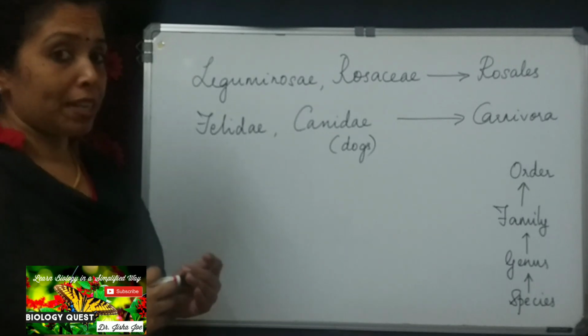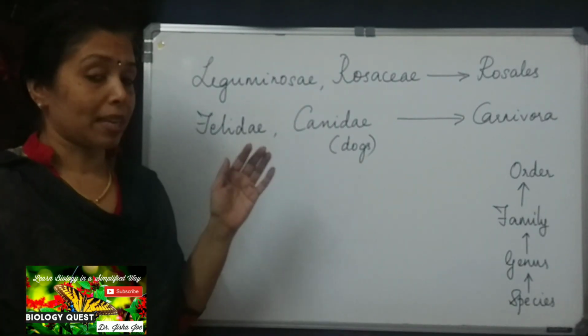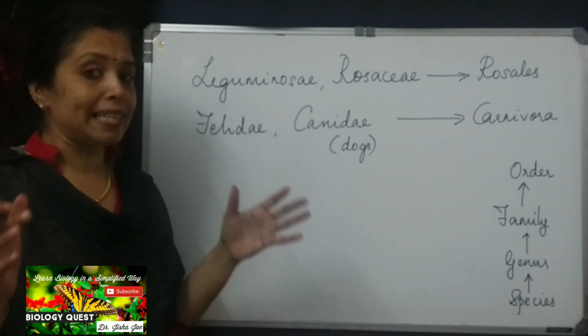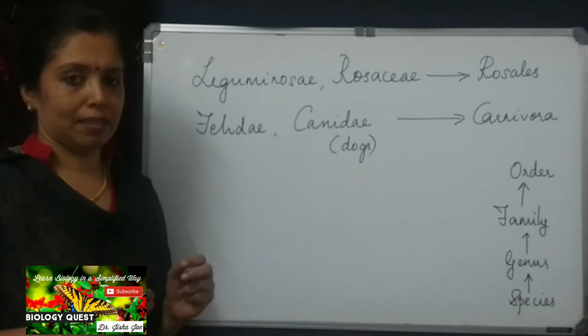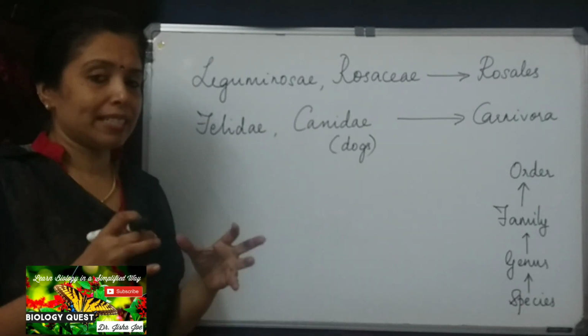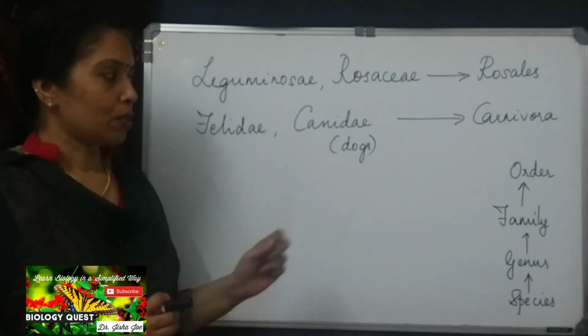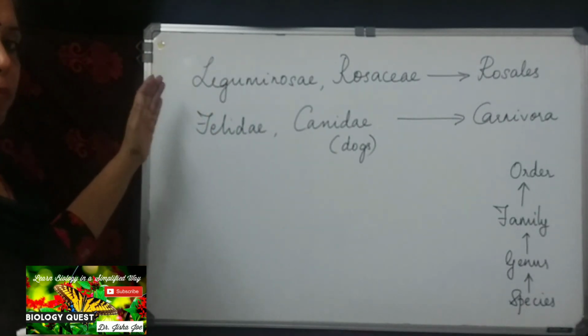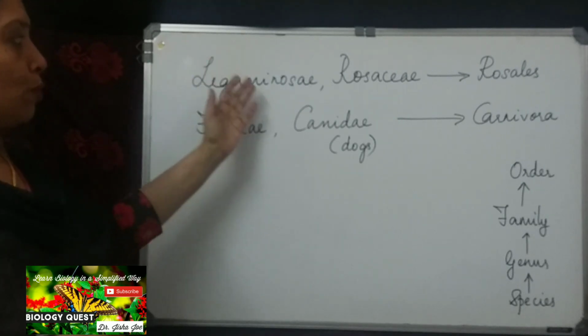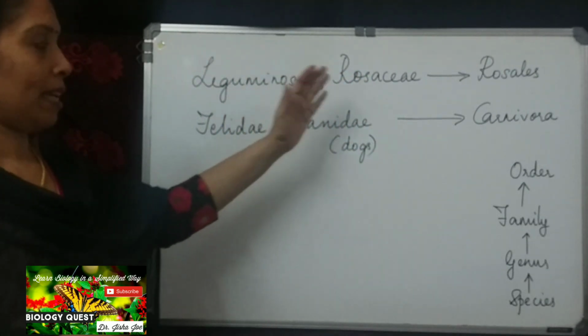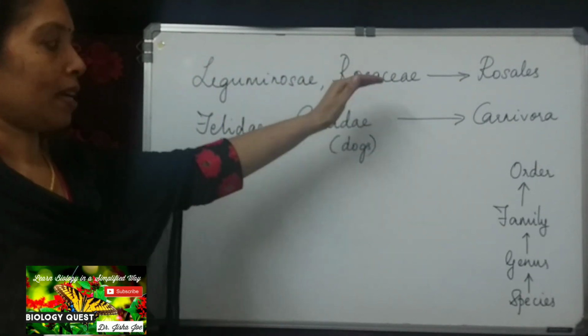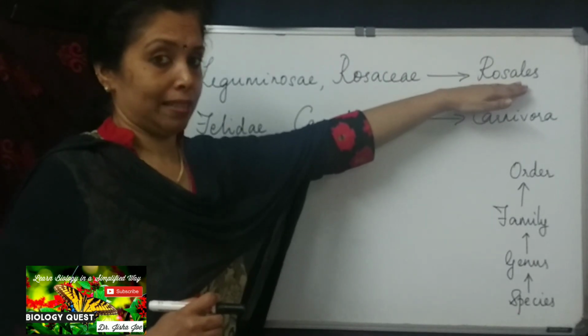So what is an order? An assemblage of closely related families; closely related families are grouped together to form an order. From the plant kingdom, two different families, Leguminosae and Rosaceae, come under the order Rosales.